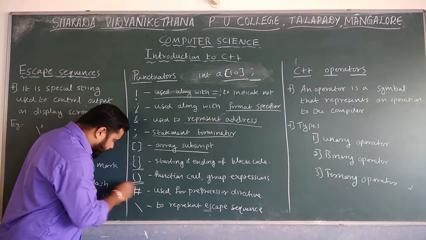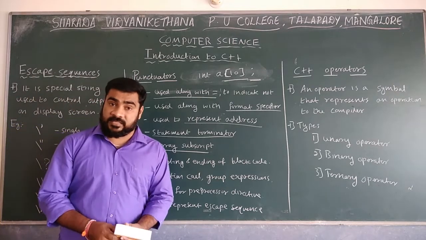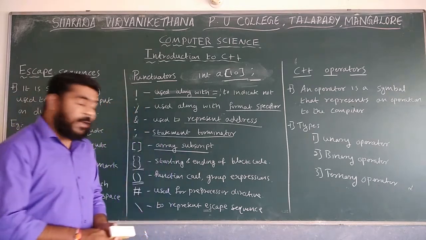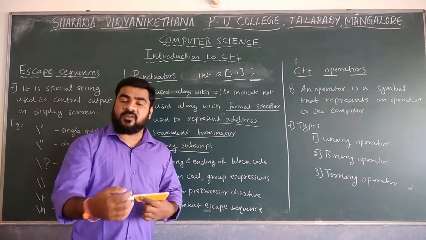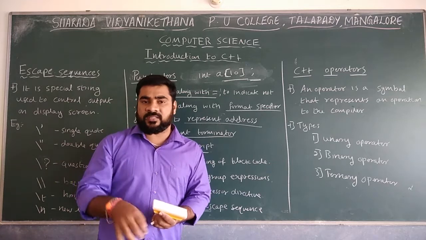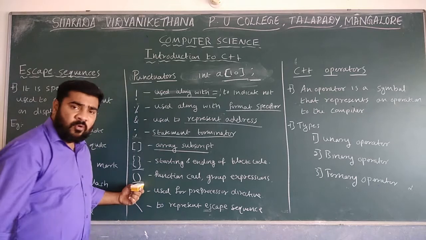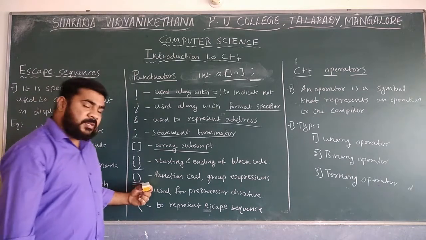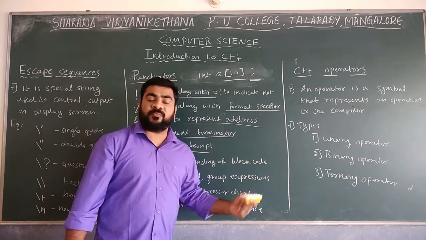After that, the next one, open bracket and closing bracket, is known as parenthesis. It is mainly used for function calls. Function is one more topic in C++ that we are going to discuss later. Whenever you want to implement functions, we use open and closing parenthesis, and also to group expressions.